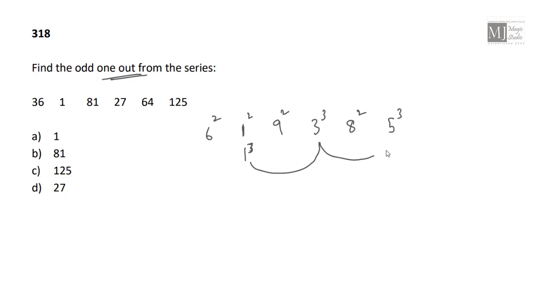So if I write 1 cube here, am I matching this? Yes. Plus 2 I'm going to 3 cube, plus 2 I'm going to 5 cube.